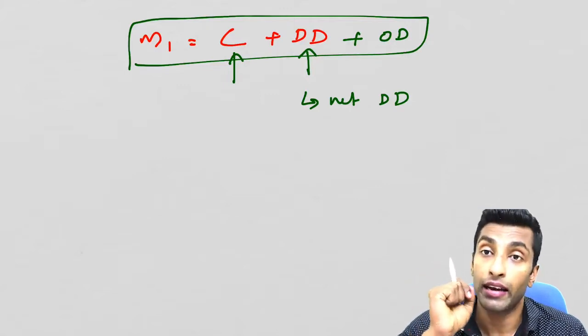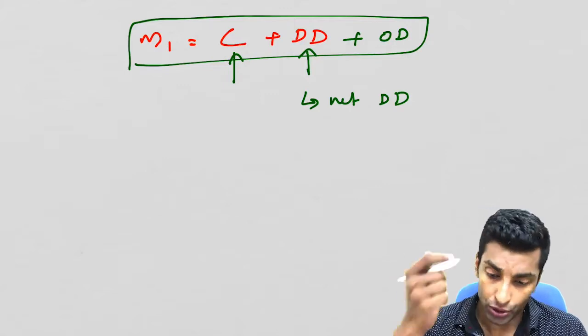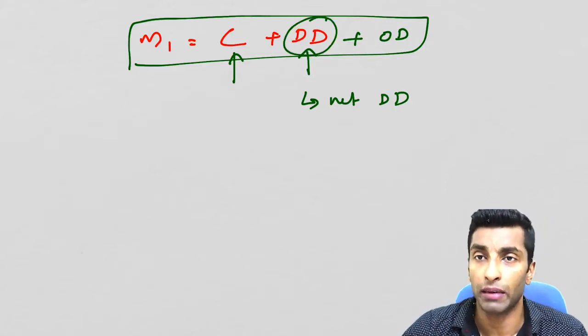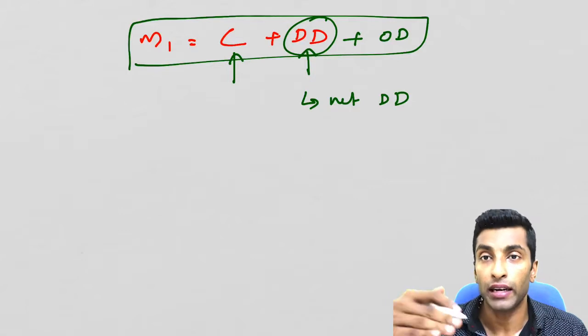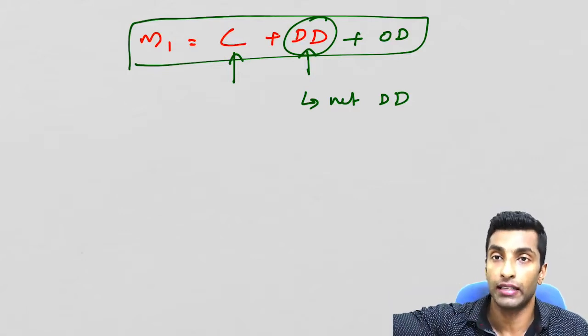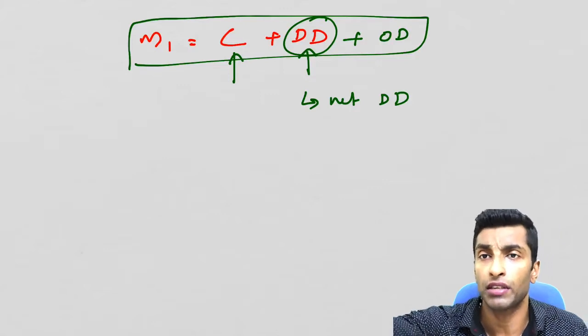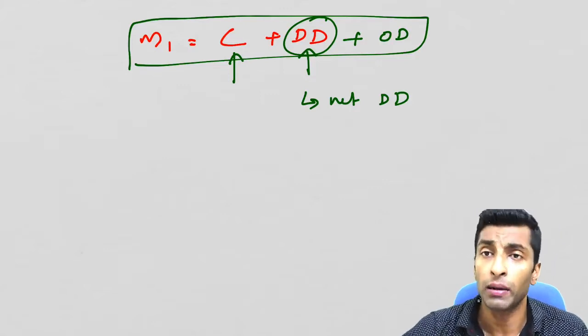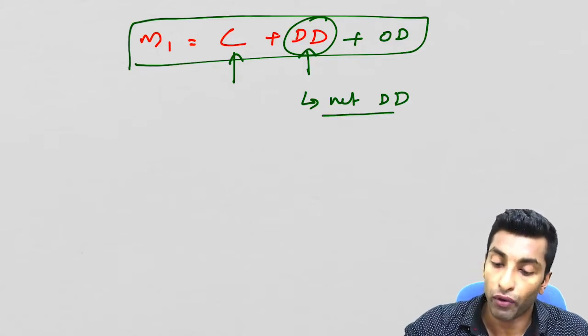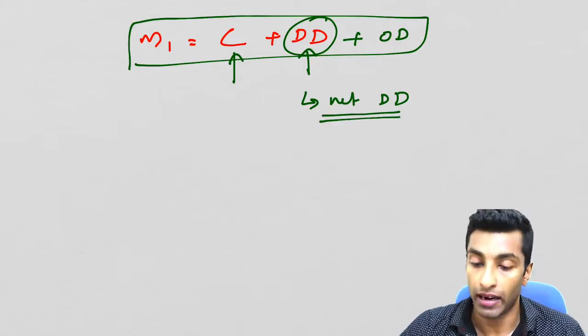We would be saying net demand deposit. Otherwise, if I'm talking about total demand deposit, some banks might have deposited in some other bank. SBI might have deposited in ICICI. ICICI must have deposited in Punjab National Bank. So that interbank transaction must be excluded. So we are going for net demand deposit.